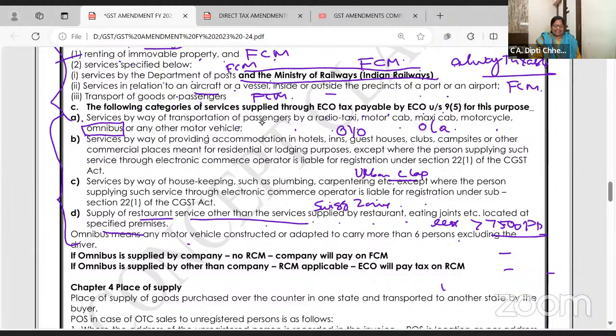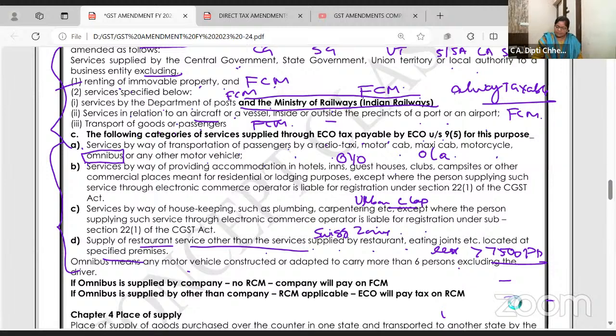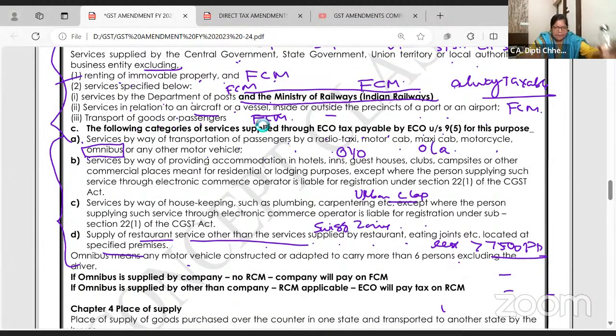Once again, what are the categories of the services? As I said, this is the first theory question as per my guesswork. One second, dear students, the screen is getting frozen. Now the screen is visible, have a look and read it once.